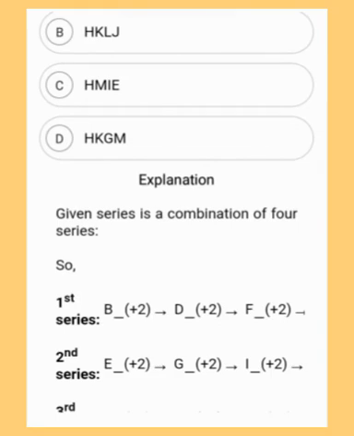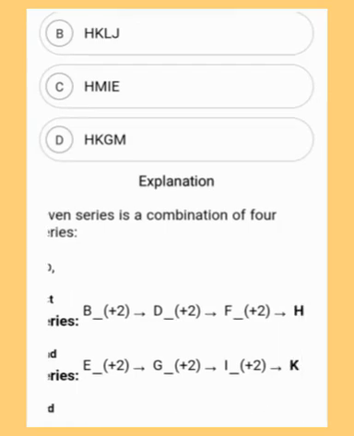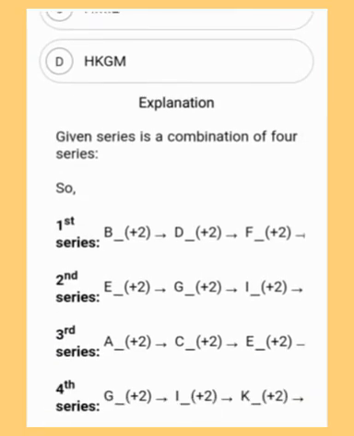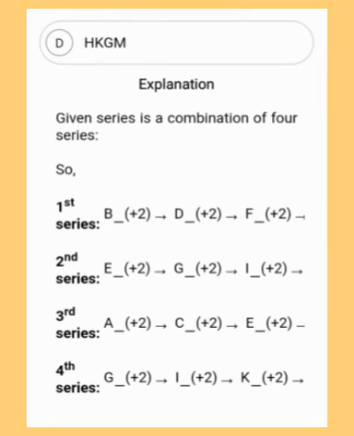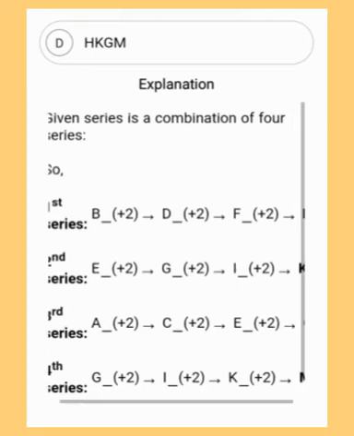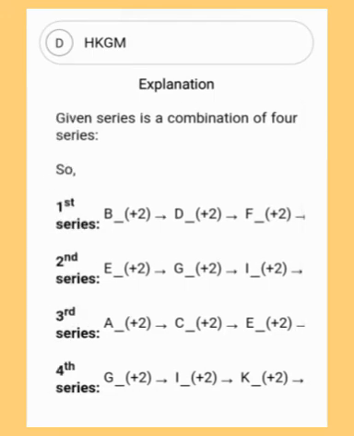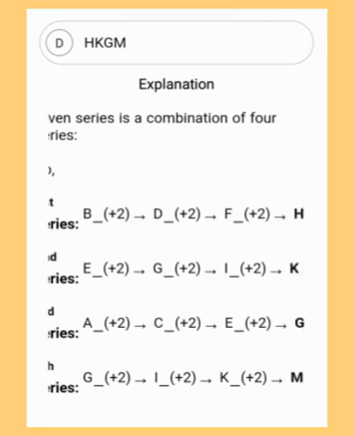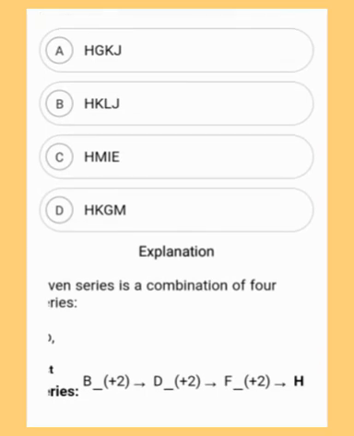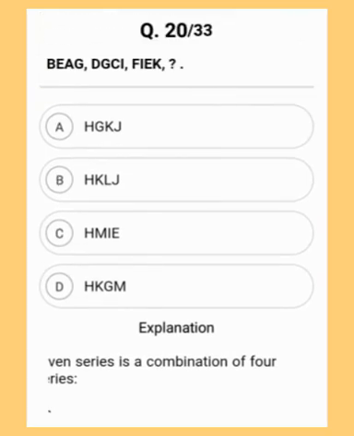So the first series goes like this: B, then add plus 2, it becomes D plus 2 F plus 2 H. And the second series you can see E plus 2 G plus 2 I plus 2 K. So not only there are two series, you can have 3 and 4 series as well in this question. So in the third series you can see A plus 2, C plus 2, we keep on adding plus 2 until we get the answer G. And the fourth series we have again adding of plus 2, which gives the result M. So H, K, G, M, which is option D, is the correct answer. Moving to the next question.